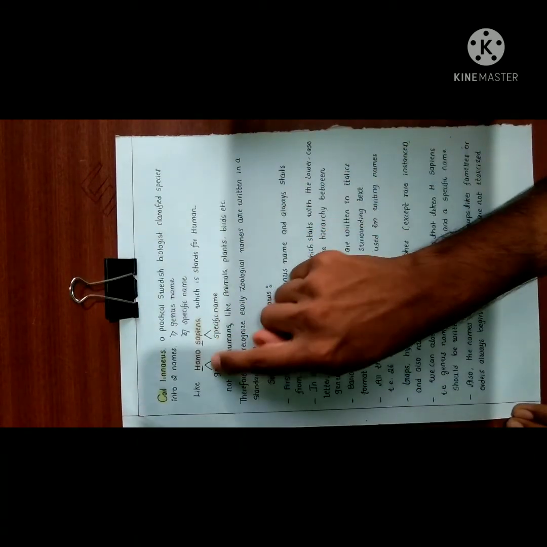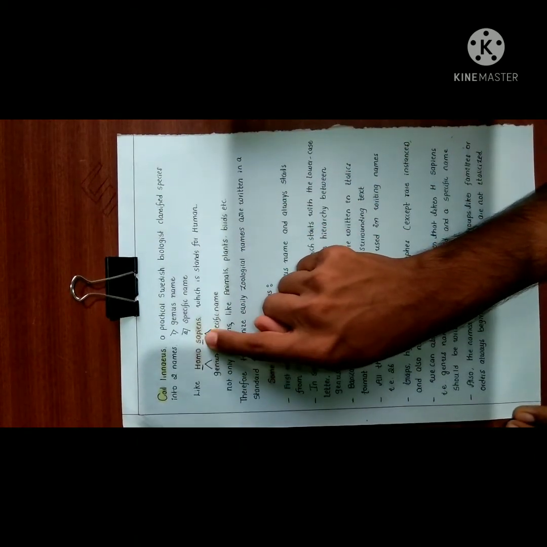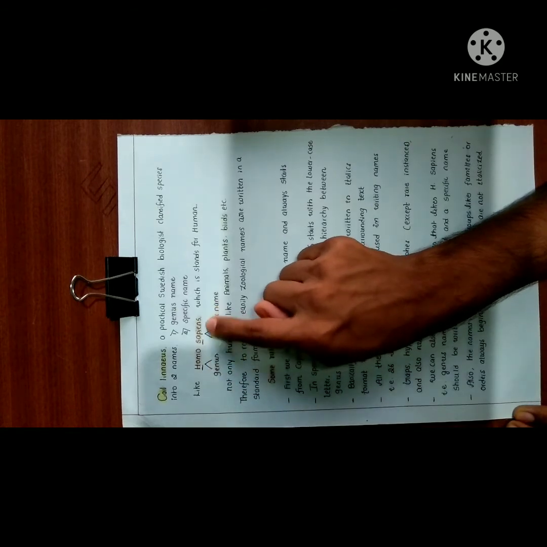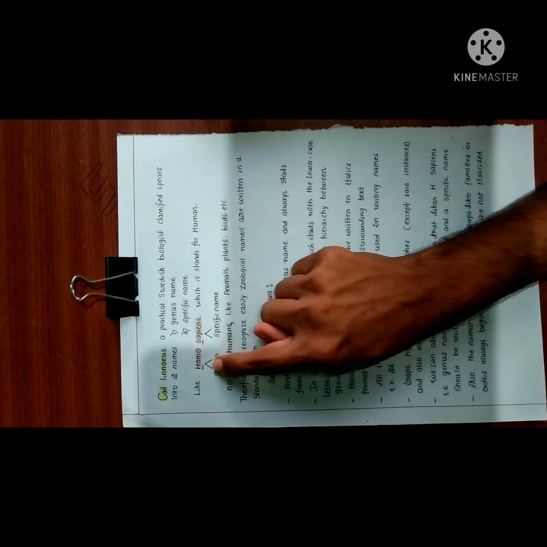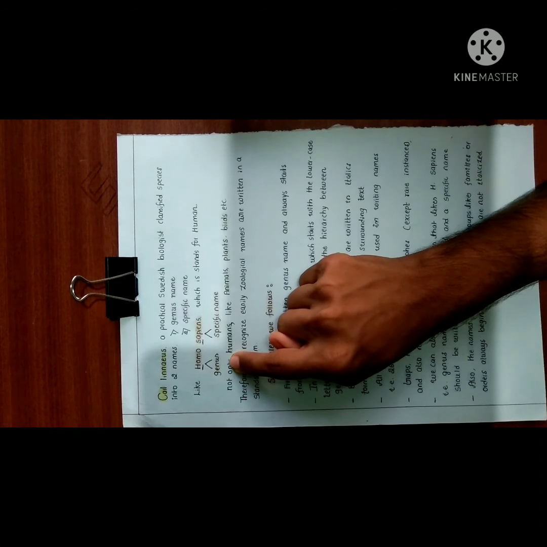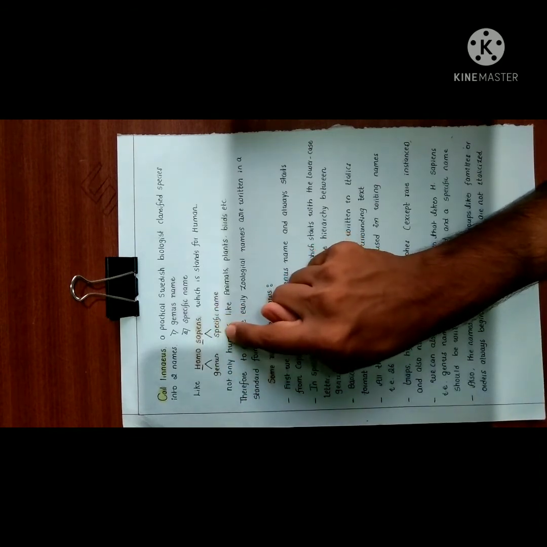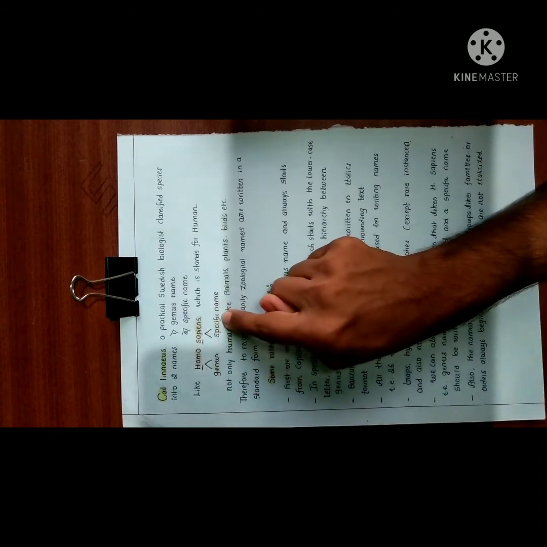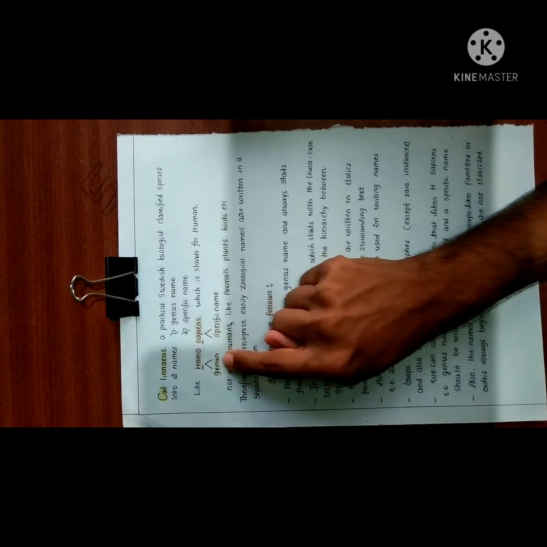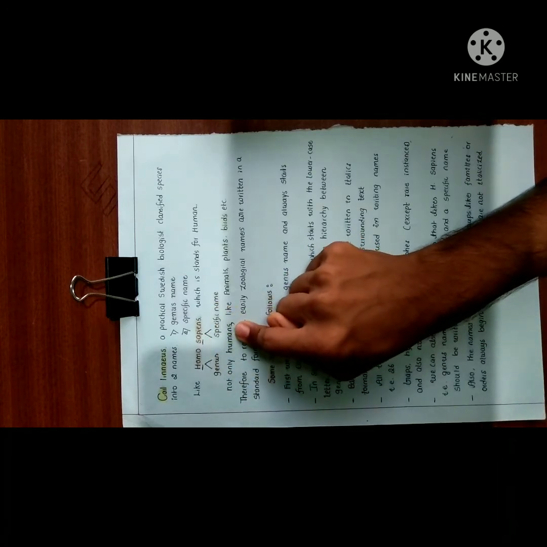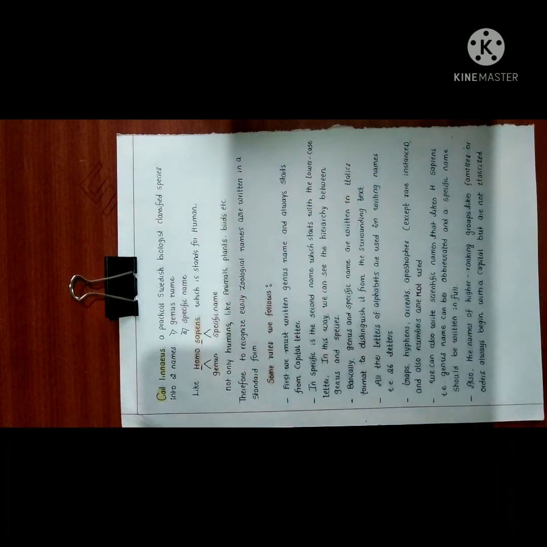Homo, this is a capital H, and sapiens is with a small s. Homo is the genus, sapiens is the specific name, the species. Not only humans, but also animals, plants, birds, etc.